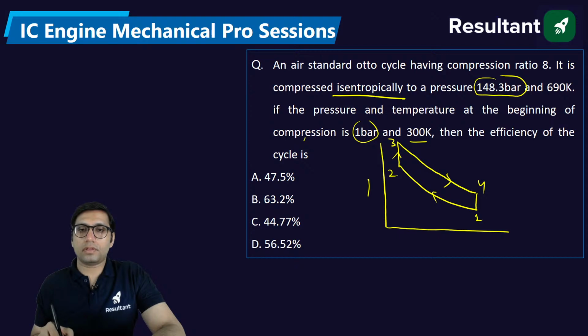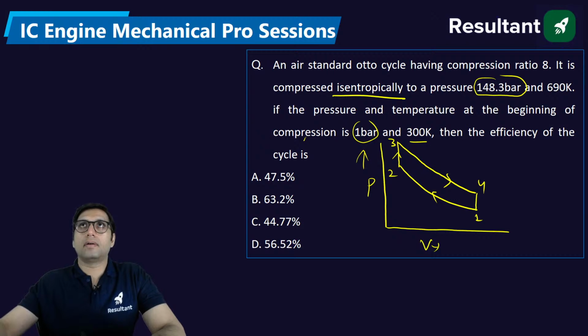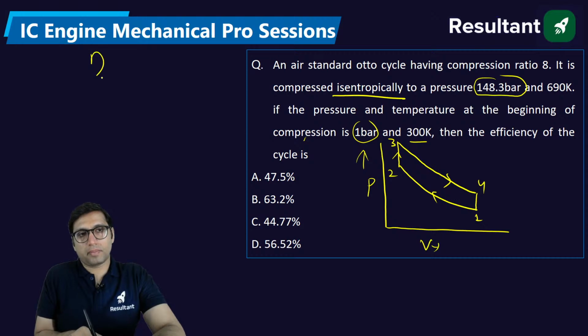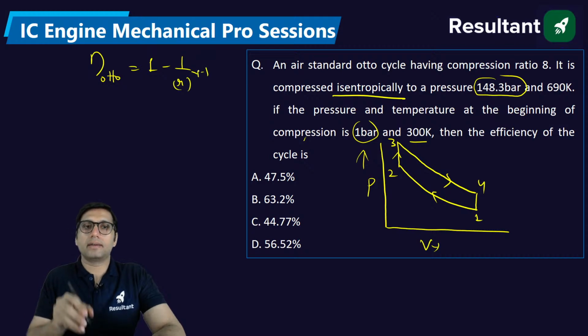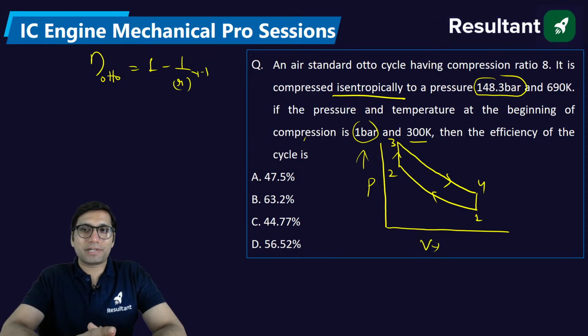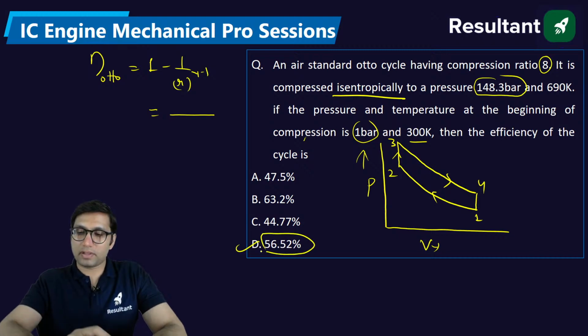We have written it so many times. First of all, you can use this formula: 1 minus 1 by compression ratio power gamma minus 1, and compression ratio is given here. Then you will get the answer, 56.5 or 57%.